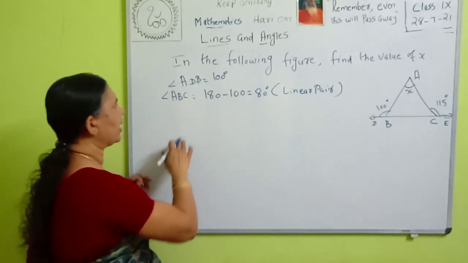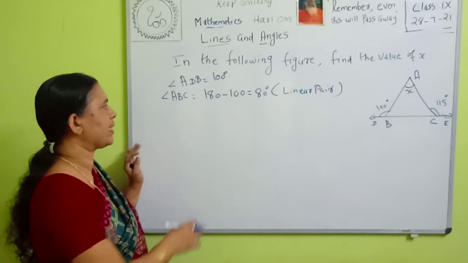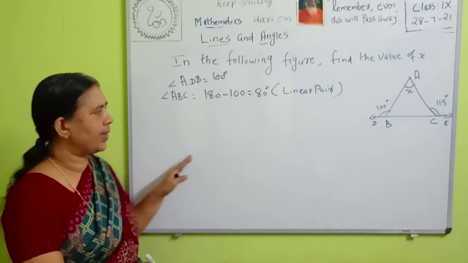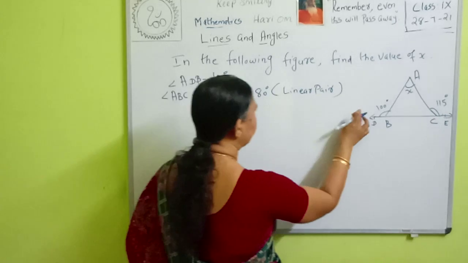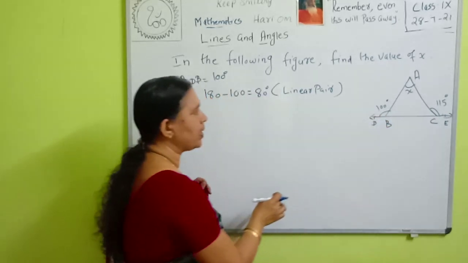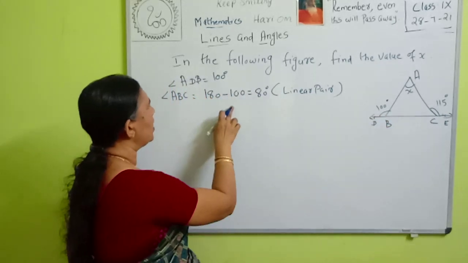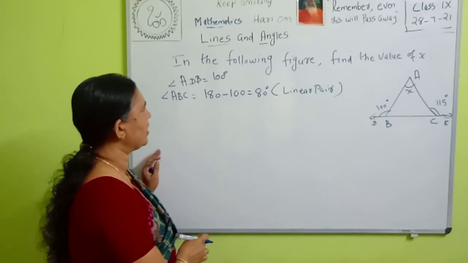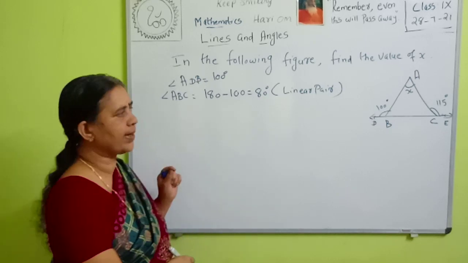Angle ADB and angle ABC are a linear pair. Therefore their sum is equal to 180 degrees. Here one angle is given, 100 degrees. Therefore to find the other angle, we have to subtract this 100 from 180. That is 180 minus 100, that is equal to 80 degrees.